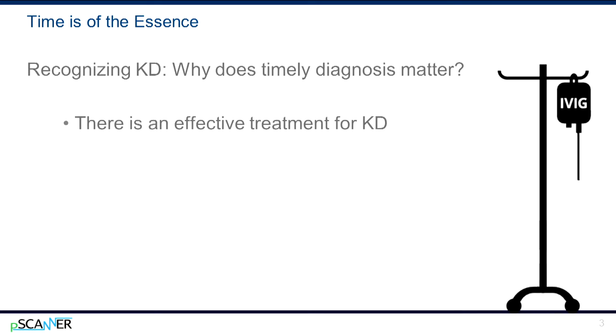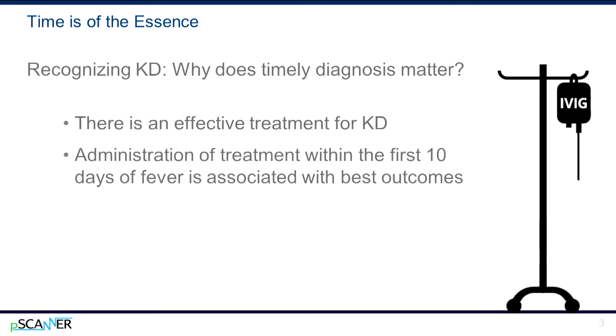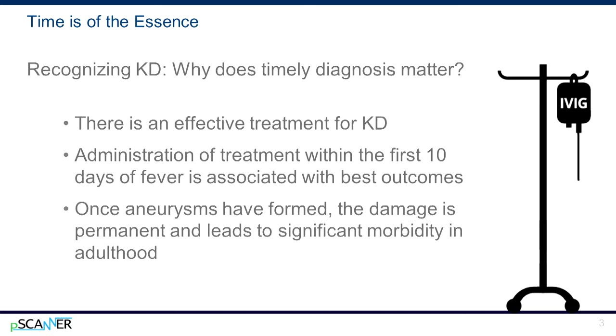The treatments we currently have available are most effective when administered early in the course of the disease. Administration of treatment within the first 10 days of fever is associated with the best outcomes. Once aneurysms have formed, the damage is permanent, even in patients who fill in the aneurysms with scar tissue. Patients with large aneurysms are more likely to have significant cardiac complications as adults.